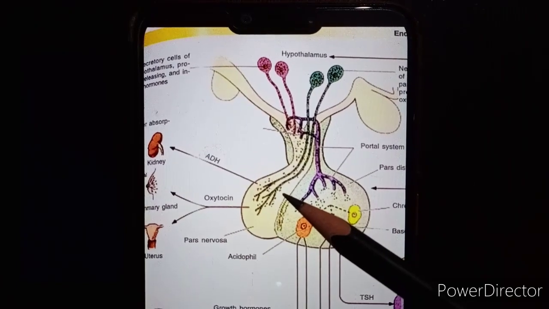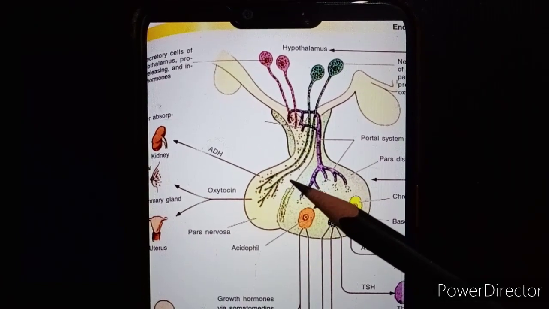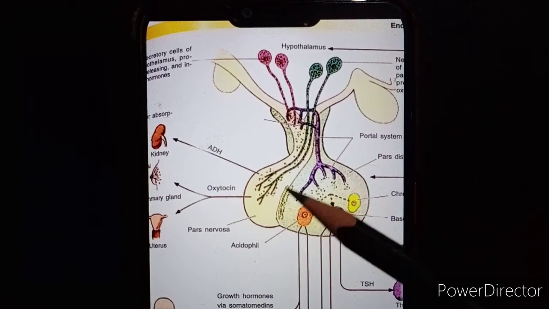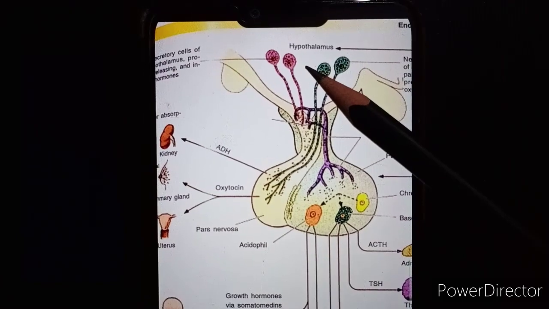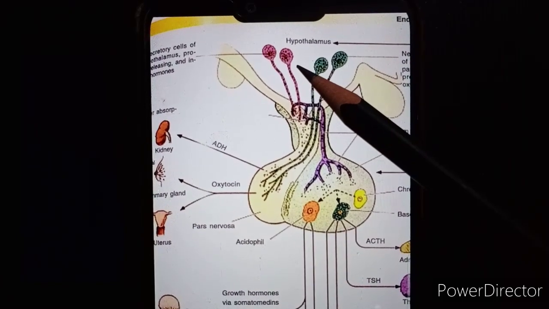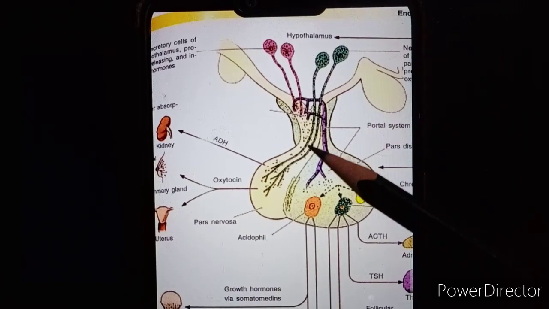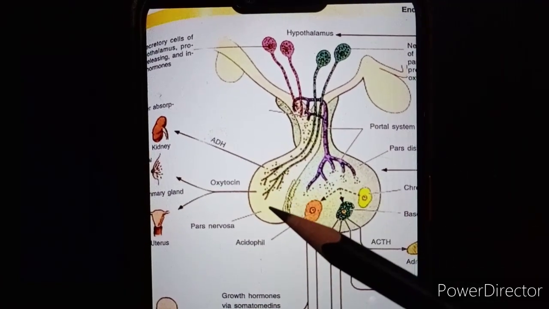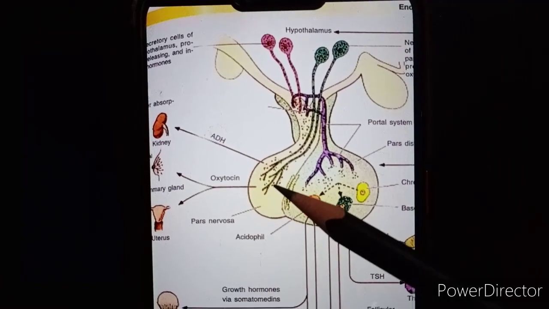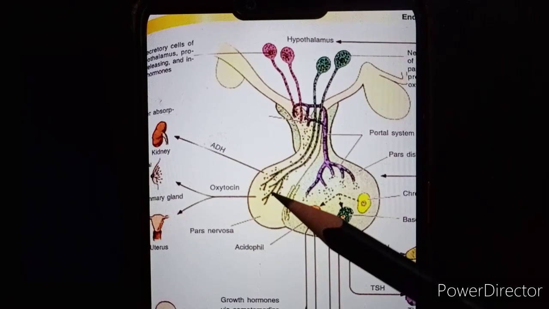Now the axons descending into the pars posterior carry hormones which are secreted in the hypothalamus through secretory vesicles, which are bound with glycoprotein. These hormones are carried to the pars posterior and released through the end of the unmyelinated axon.